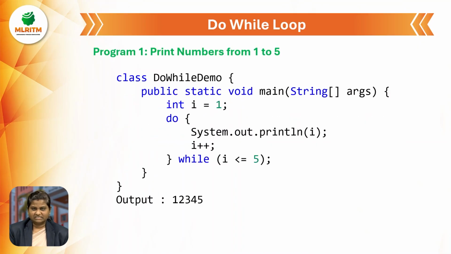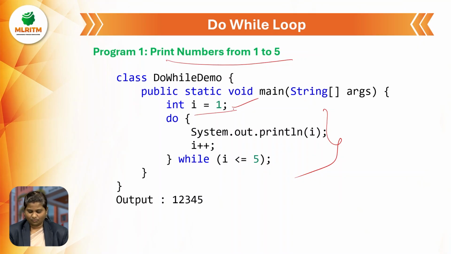Okay, this is a simple example for do while loop. Here is the program for printing 1 to 5. Check it once. First I initialized the I value as 1. Here in the do while loop, we do not check the condition initially. First it will print 1, then it will be incremented to 2.